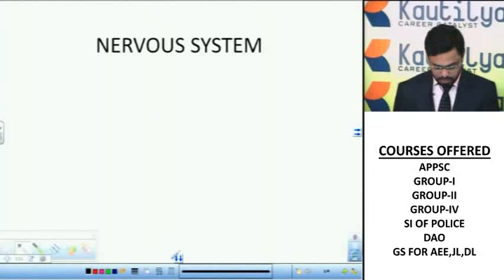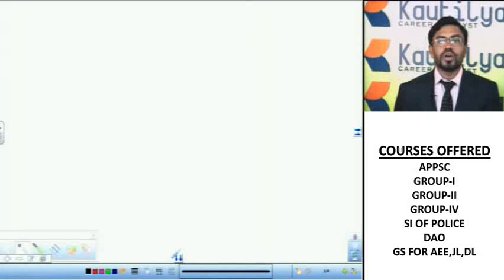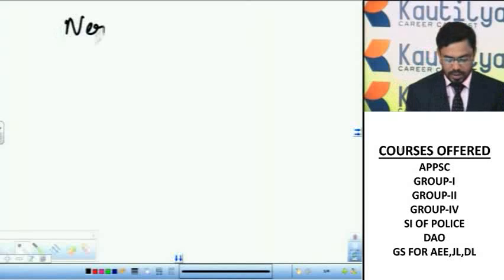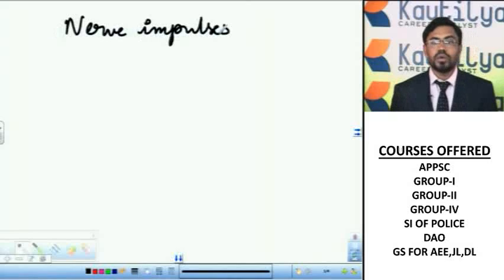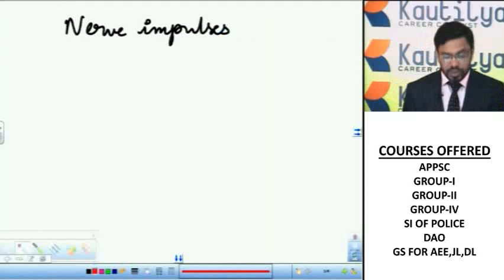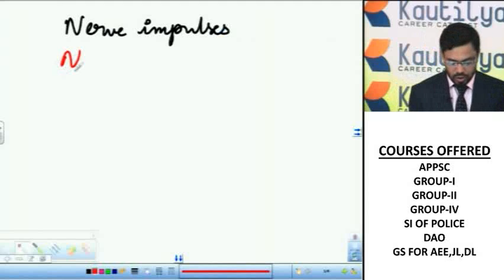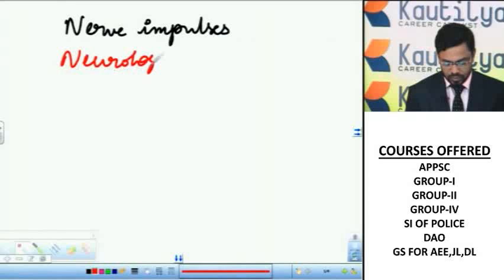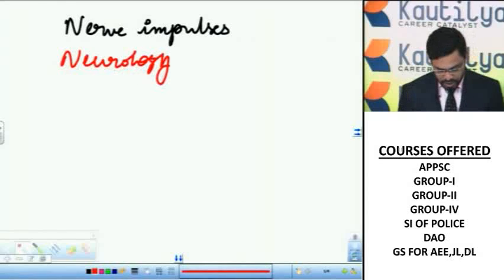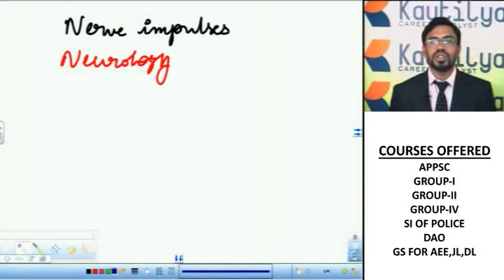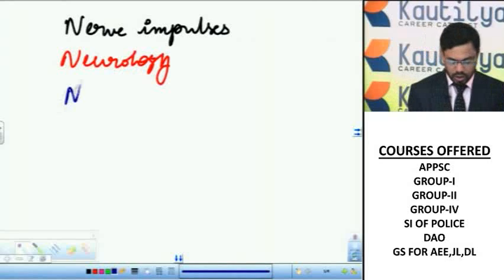The nervous system coordinates body functions through the transmission of electrochemical impulses, which are called nerve impulses. The nervous system not only coordinates the internal functions of the body organs, but it also coordinates responses to external stimuli. The study of the nervous system is called neurology. The main structural and functional units of the nervous system are called neurons.